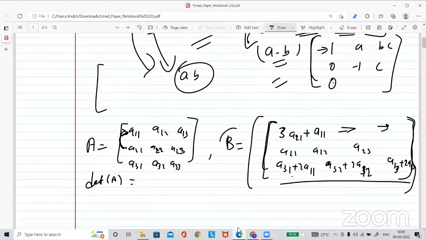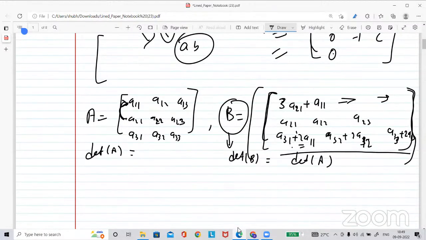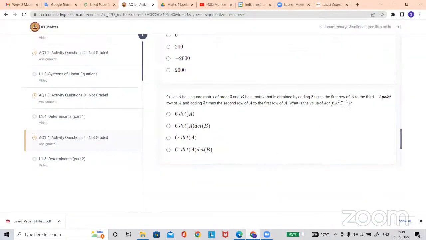Yes, sir. So the determinant of B is exactly the same as the determinant of A, because whatever the operation given, multiplying a particular row and adding to another row will not affect the determinant. Whatever matrix you obtain, the determinant of matrix B is exactly the determinant of matrix A. Now I hope you get the idea and you can do this one, right?